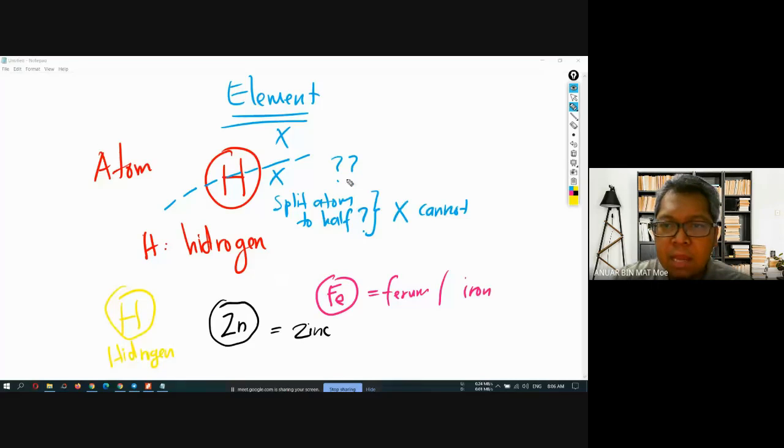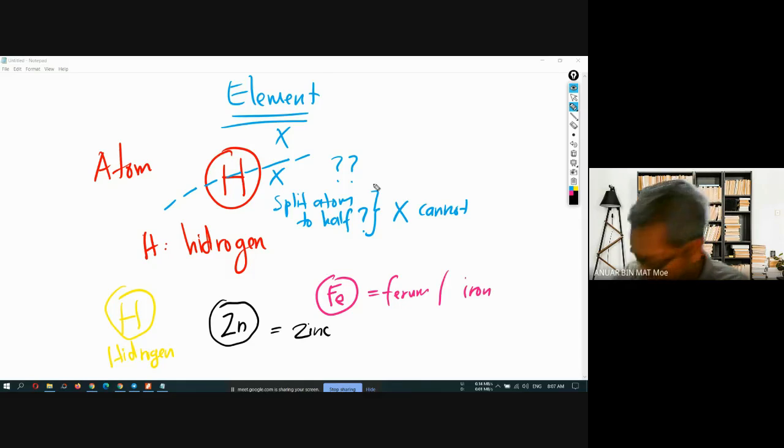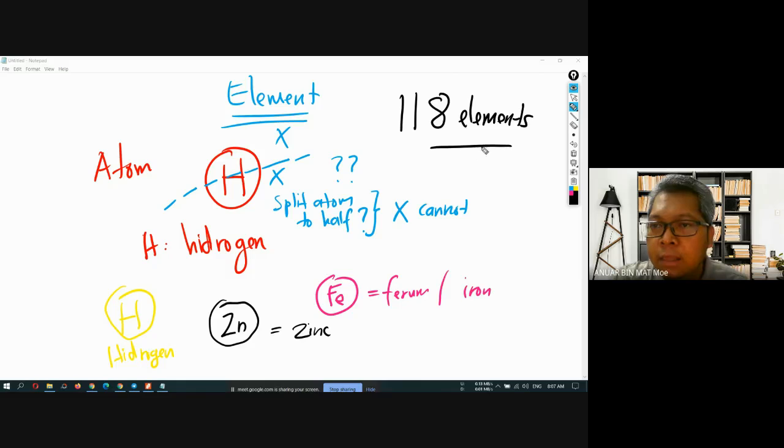How many elements are found in the earth? Where do you want to find the rest of the elements? You can refer to the periodic table. Right now there are about 100 known elements in the earth. 118, right.